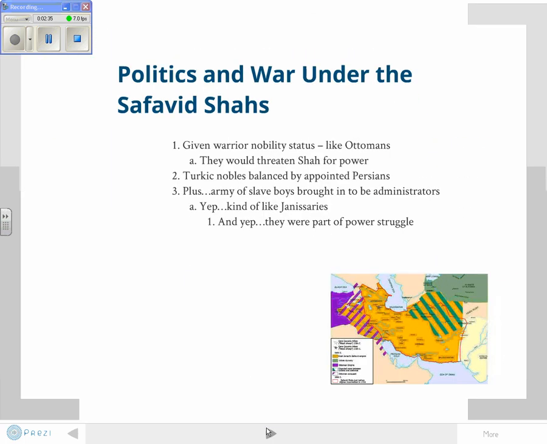Now, politics and war under the Safavid Shahs. Now, here in the Safavid Empire, remember in the Ottomans, what did they call their rulers? Yep, sultans. That's right, sultans. Here, under the Safavid, they call them shahs. So they've taken over a lot of Turkish areas, and so they're trying to control what they've got. So they give warrior nobility status, like the Ottomans had done, to these Turkish chiefs.